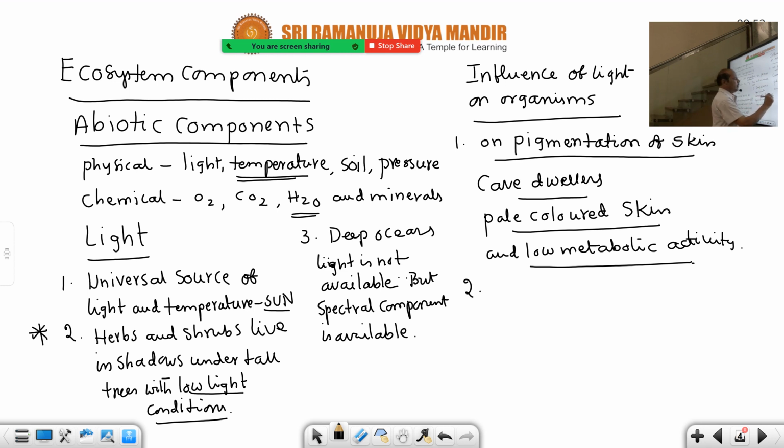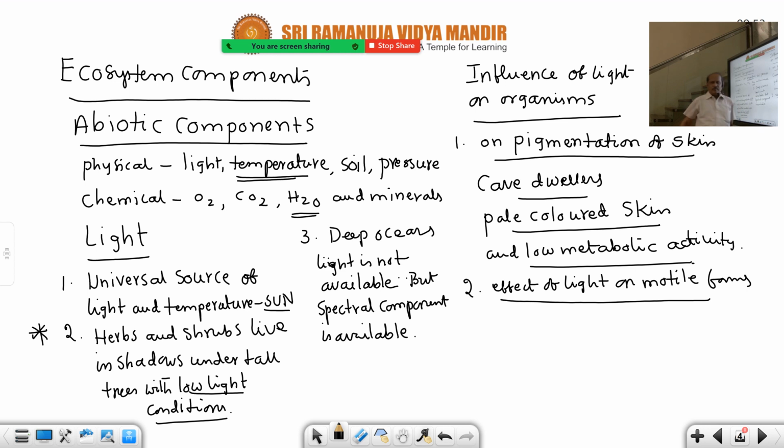And the second one, effect of light on motile organisms. Motile organisms means organisms which move from one place to another place. On motile organisms, that is the heading. On motile forms or motile organisms, this is the second heading, effect of light.